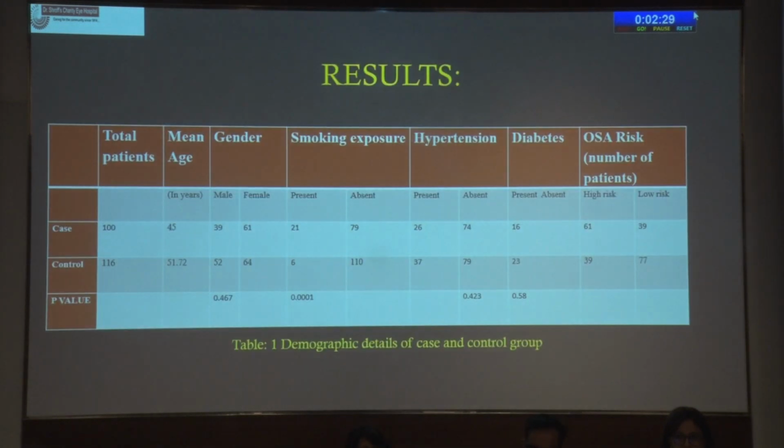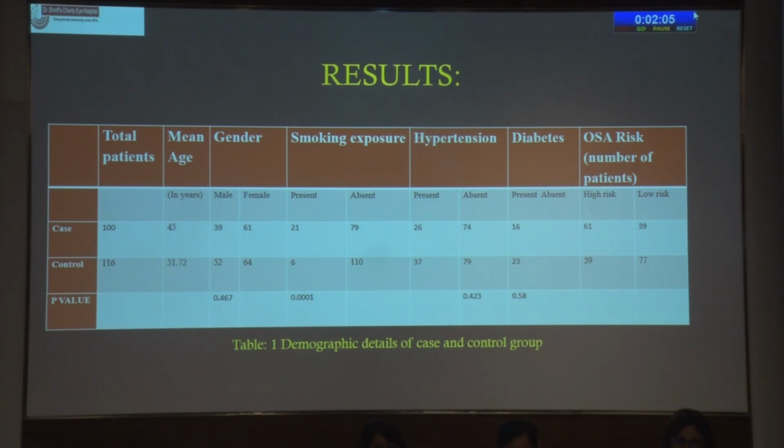Coming to the results in our study, the mean age is comparable in both groups. The gender is also comparable in both groups. For hypertension and diabetes, we also did not find any significant difference between the groups. Although, coming to OSA, in the case group 61 patients were in the high-risk category, and in the control group 39. So it is significant.